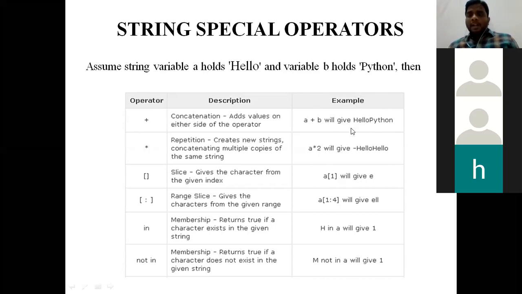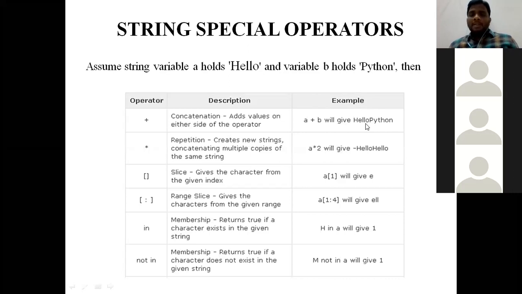Concatenation means the next string is added from the ending of the first string. There is no space mentioned here. If we clearly observe, immediately after hello, the starting of Python follows.